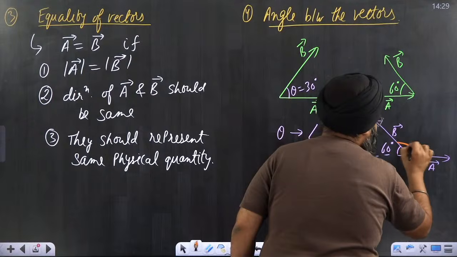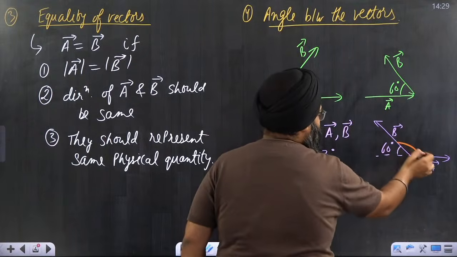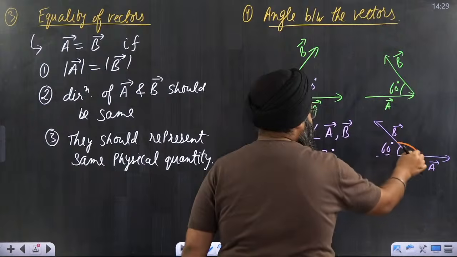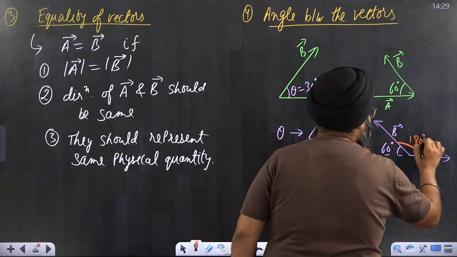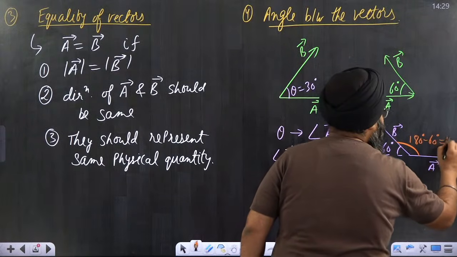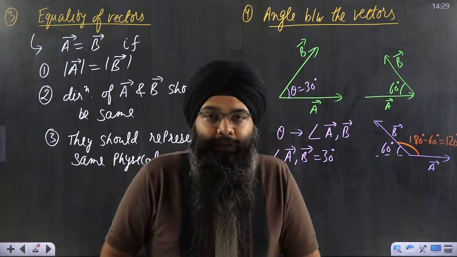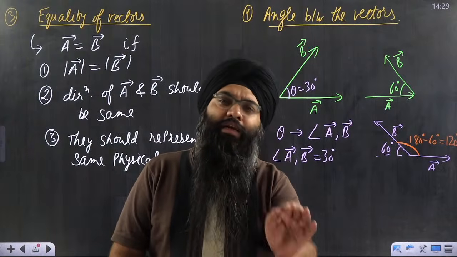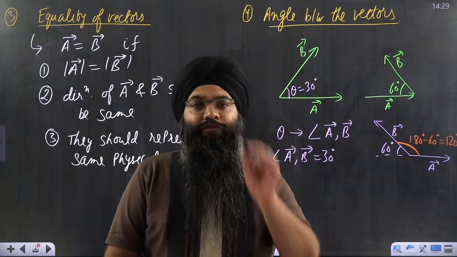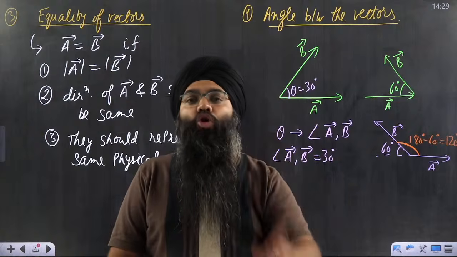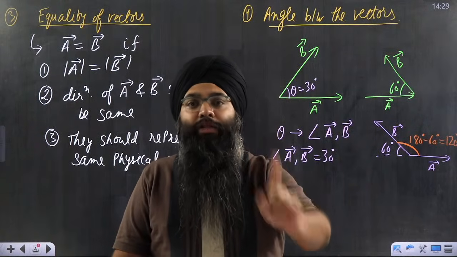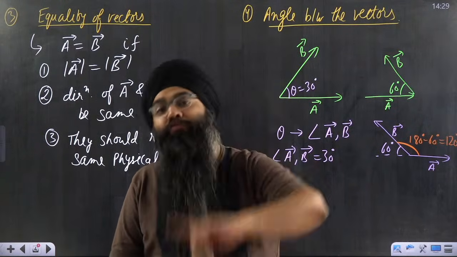And this angle is nothing but, total angle on a line is 180 degree. So 180 minus 60 will be giving you how much? It will be giving you 120 degree as the angle between A vector and B vector. A very simple, a very subtle and a very beautiful concept. Whenever you want to find the angle between the vectors, always first you have to join the tails of the two vectors and then calculate the angle.